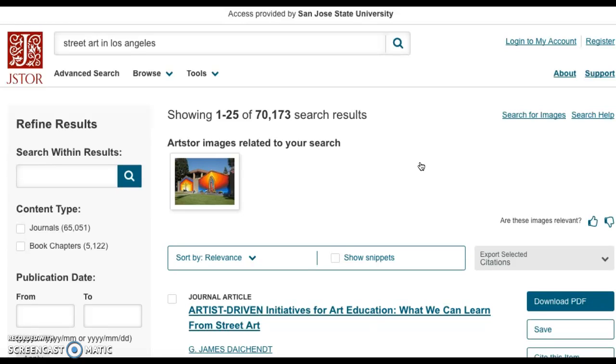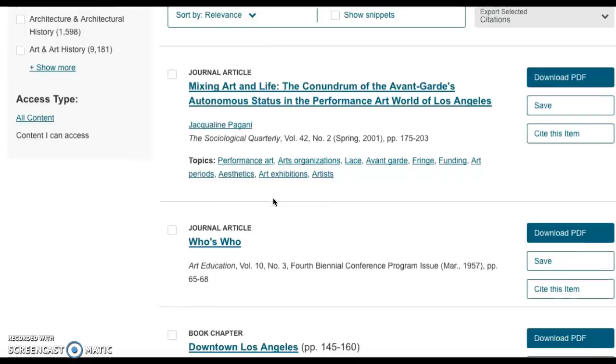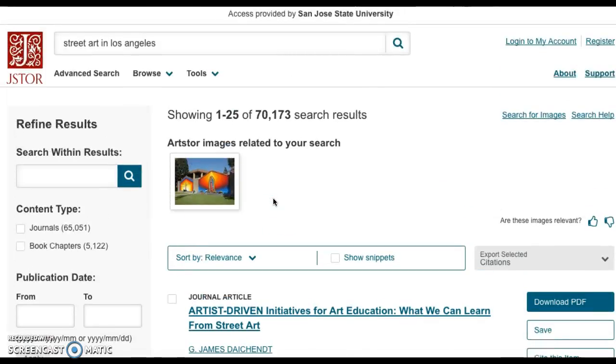And one of the first things that I'm going to point out is that there's over 70,000 search results. And the first one here on this page is just showing me the first 25 of those. So that's quite a bit of search results to look for. So what I'm going to do is limit some of these.